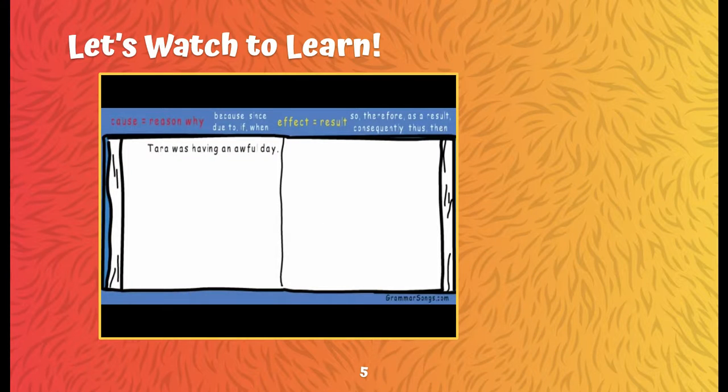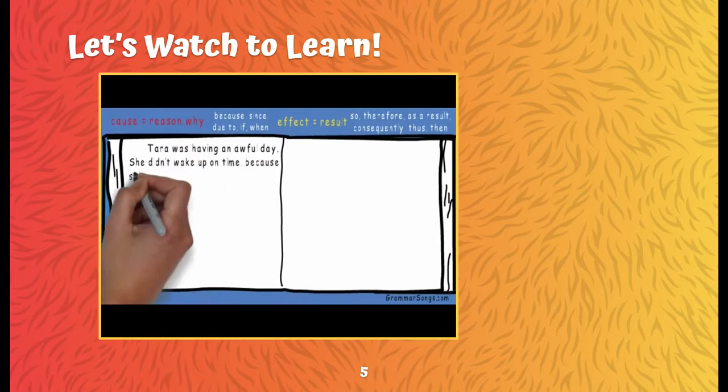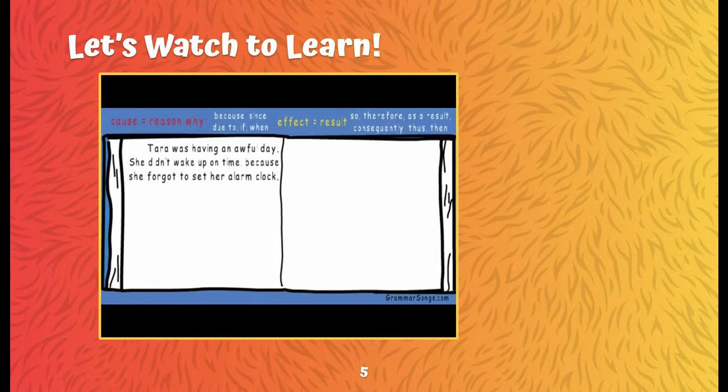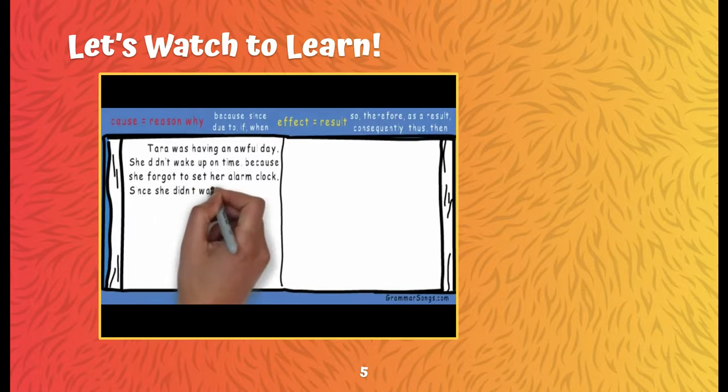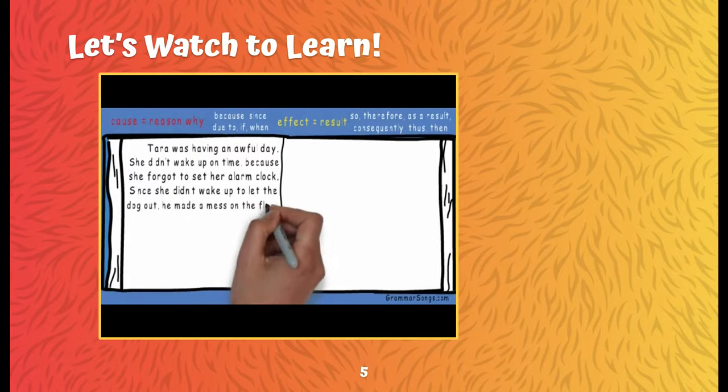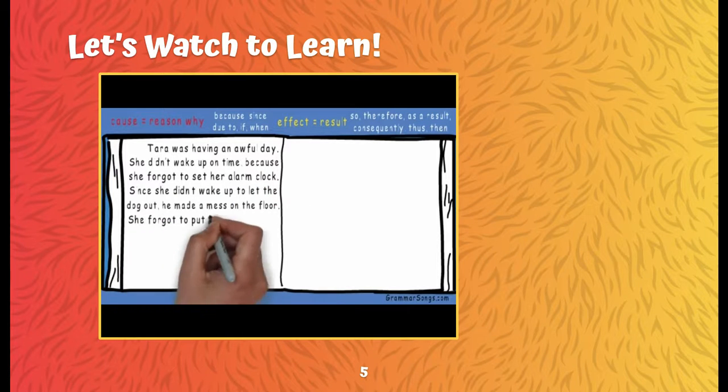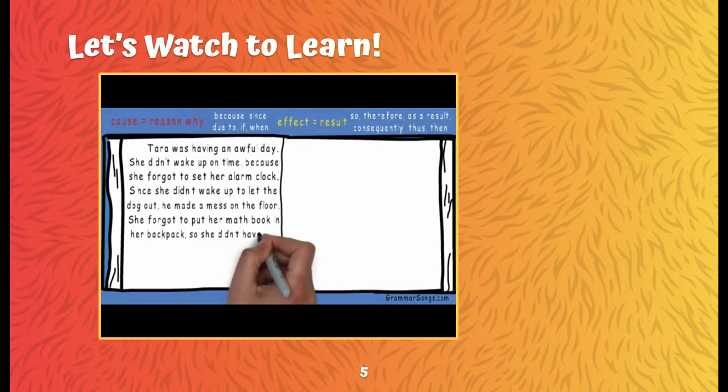Tara was having an awful day. She didn't wake up on time because she forgot to set her alarm clock. Since she didn't wake up to let the dog out, he made a mess on the floor. She forgot to put her math book in her backpack, so she didn't have her homework.